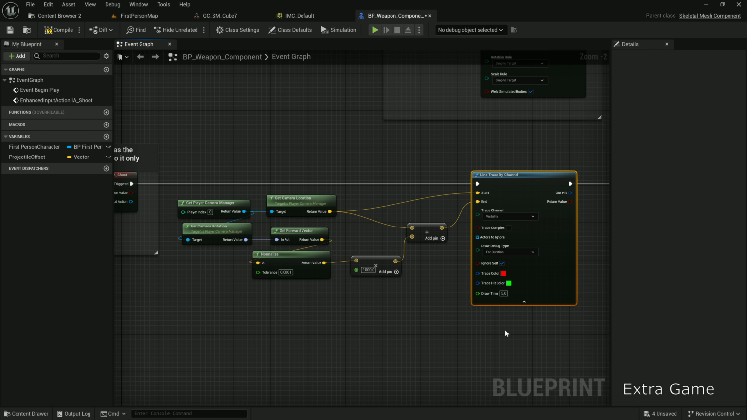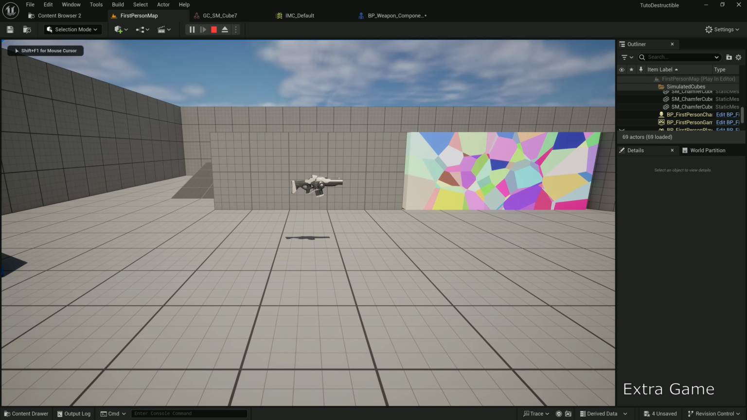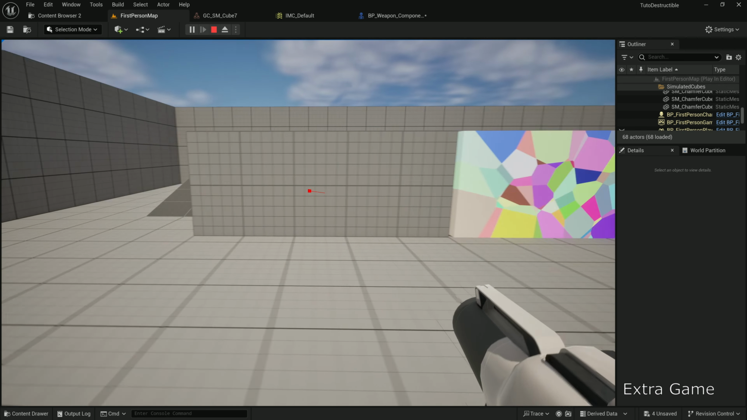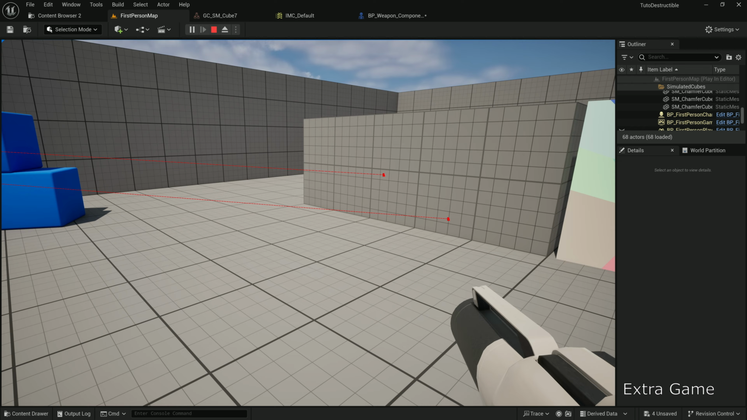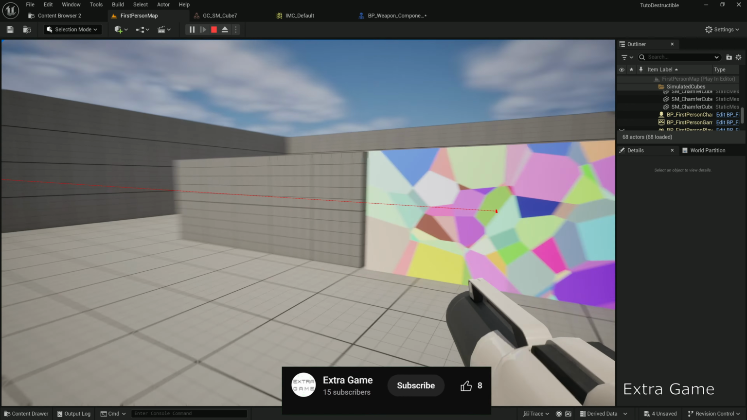Launch the level. When you fire, you see the bullet trajectory. Move a bit to spot it, it starts right from the center of your view. Alright, now let's destroy the wall on bullet impact.